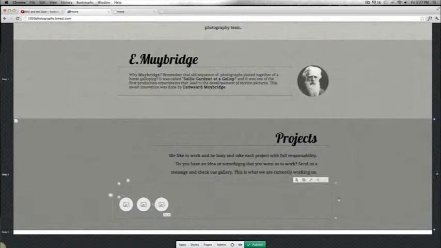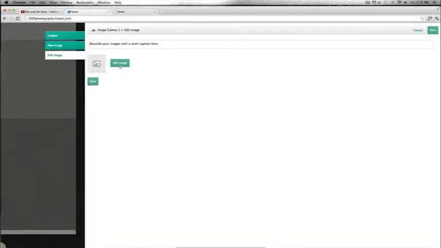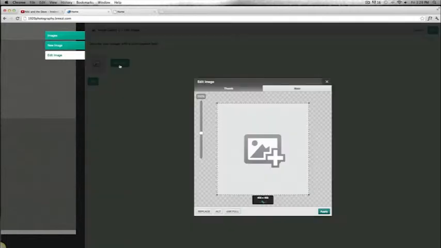So what we have to do, I'm gonna click on them twice, and a slide is gonna show. It's gonna ask me if I want to edit my image. I'm gonna say yes. So I click on edit image. As you see, it says thumb, which is what it's gonna show, and main, which is gonna show once you click on the thumbnail. I'm gonna replace this one.